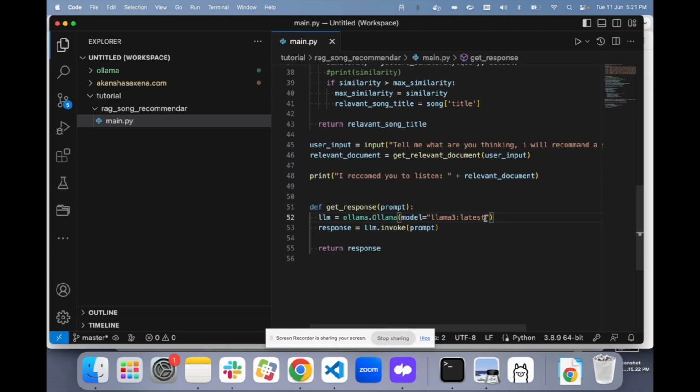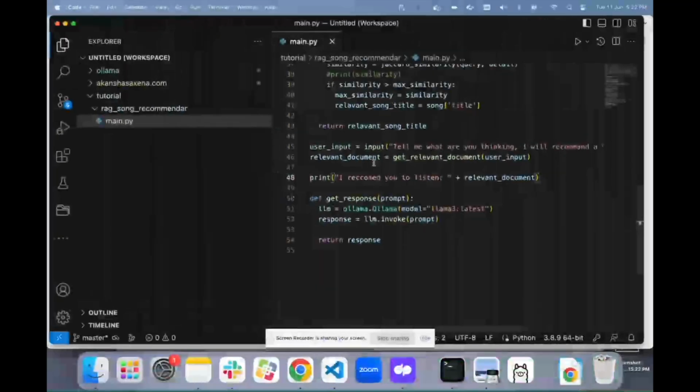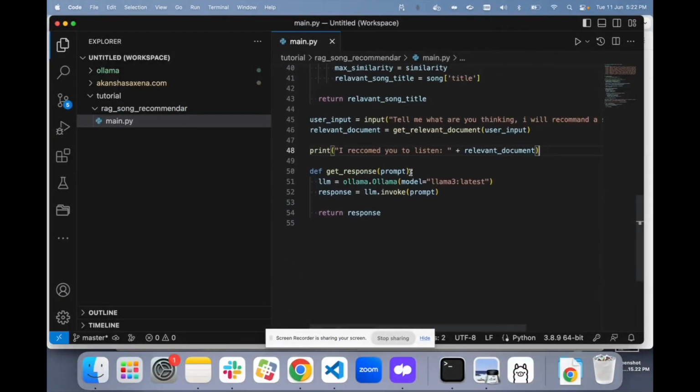For this app, I'm going to use Llama 3. You can use Phi 3 or any other model. If you want to understand more about which models you want to go for, I have created a video for that as well, and the blog also. So we are going to use Llama 3 for this app, create an object of it, and then simply invoke with our prompt, get the response, and return the response from this function, right? One more thing, we have created the retrieval part. This is the generation part of the RAG application.